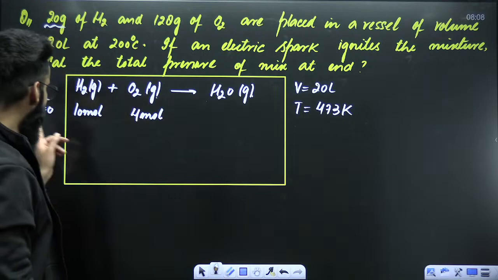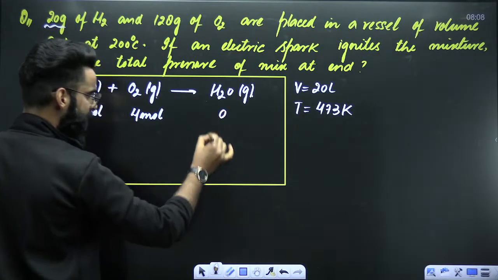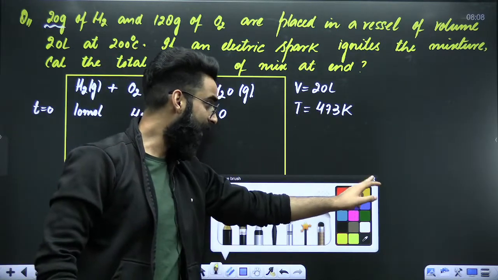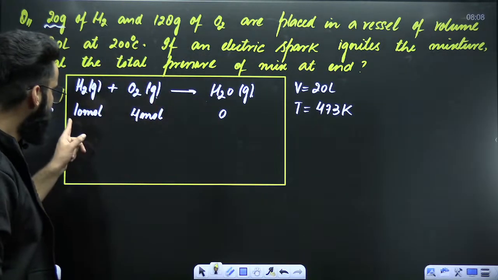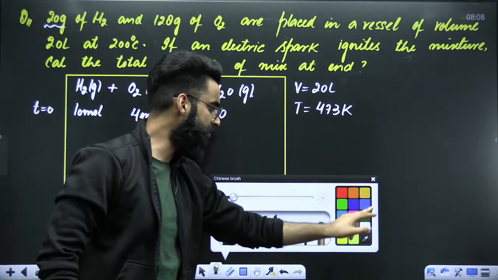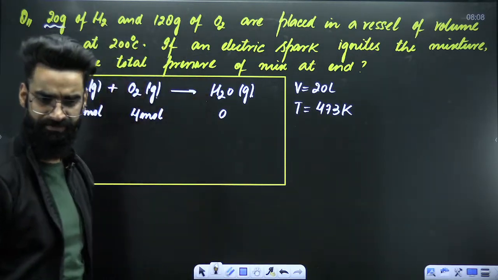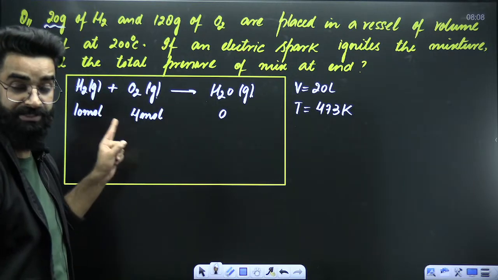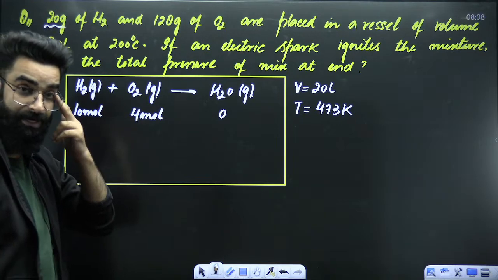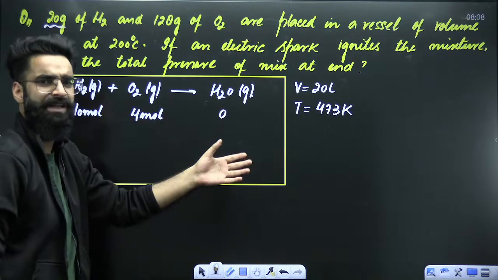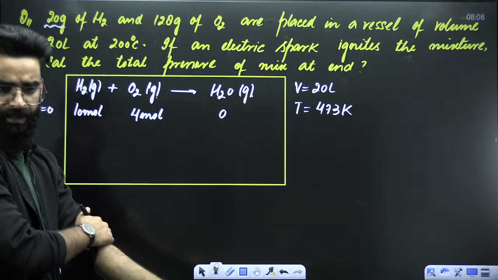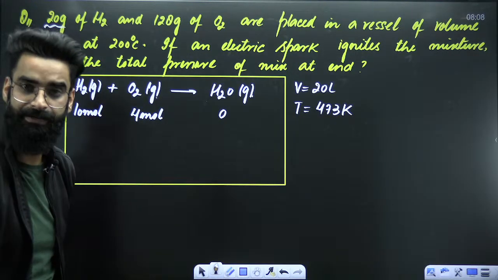Okay. Initially, at time t is equal to 0, how many moles of water will be there in the container? 0. Right? Now, do you remember? I have told you, whenever amounts of all the reactants are given to us, which concept do we use? Do we use the limiting reagent concept? So here I'll be using the limiting reagent concept to get to know that after the reaction, what all things will be there in the container.